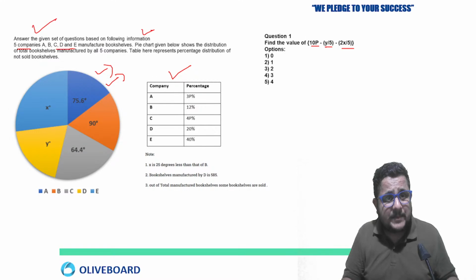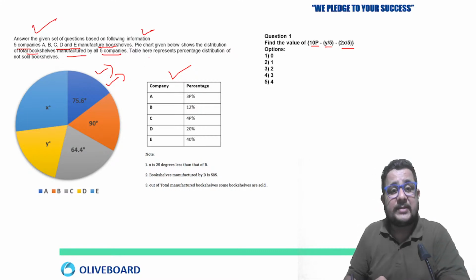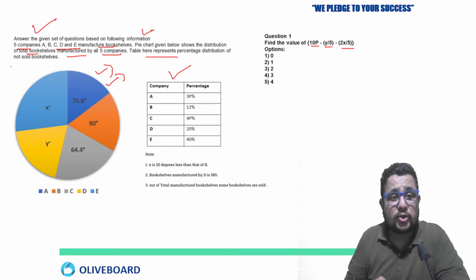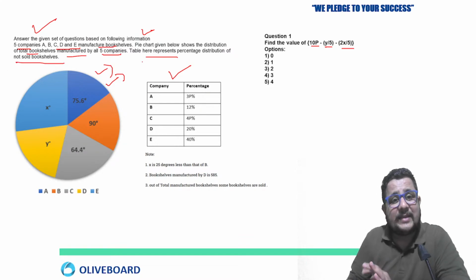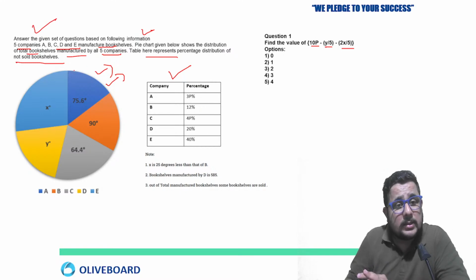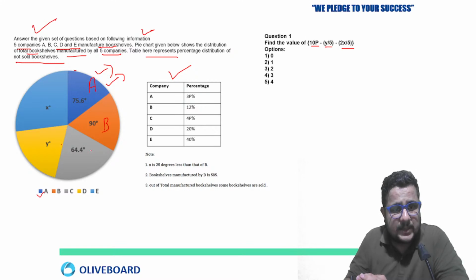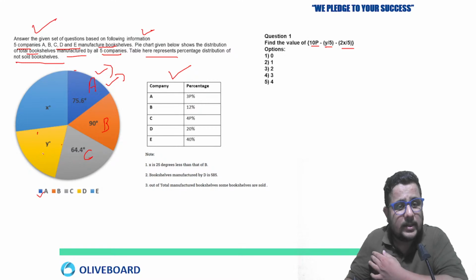Now see, answer the given set of questions based on the following information. 5 companies A, B, C, D, E manufacture bookshelves. The pie chart given below shows the distribution of total bookshelves manufactured by all 5 companies. The table here represents the distribution of not sold bookshelves. So what is given here? This pie chart is telling us about what this color belongs to A. So this is A, this is B, this is C. You can see by color even D and E.